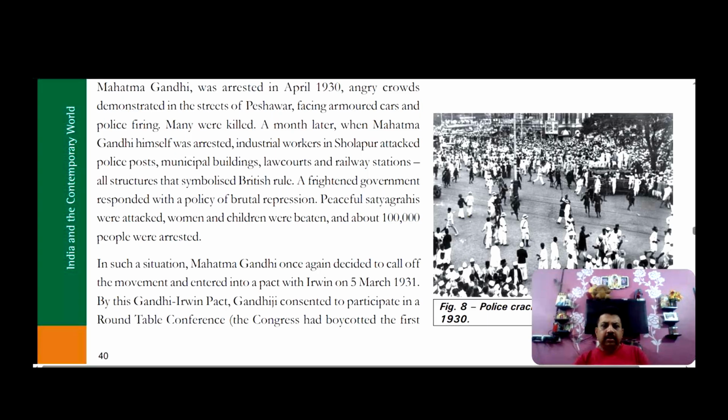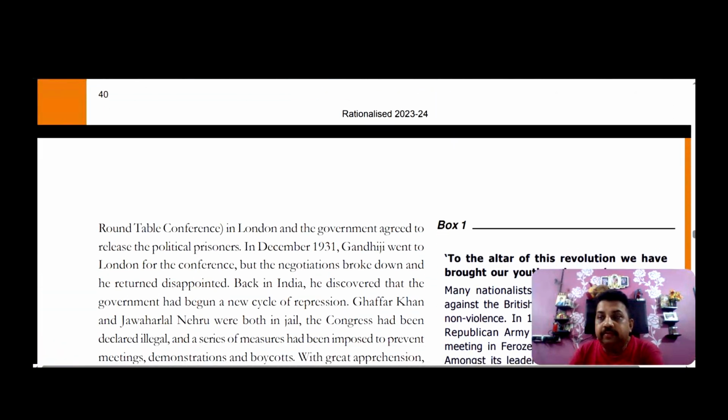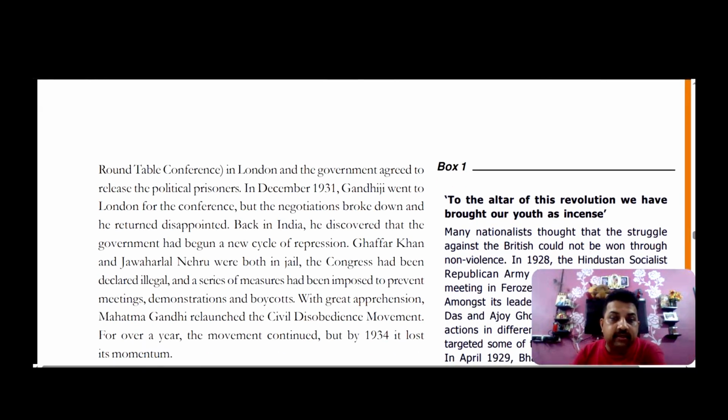Mahatma Gandhi once again decided to call off the movement because it was becoming very violent, and entered into a pact with Irwin, that is called the Irwin Pact. It was held on 5th of March 1931, where the Gandhi-Irwin Pact was signed. Then came the Round Table Conference, which was first boycotted by the Congress, but later they participated, and Gandhiji went to London, and he thought that after he returned, everything would be normal, but it didn't happen.